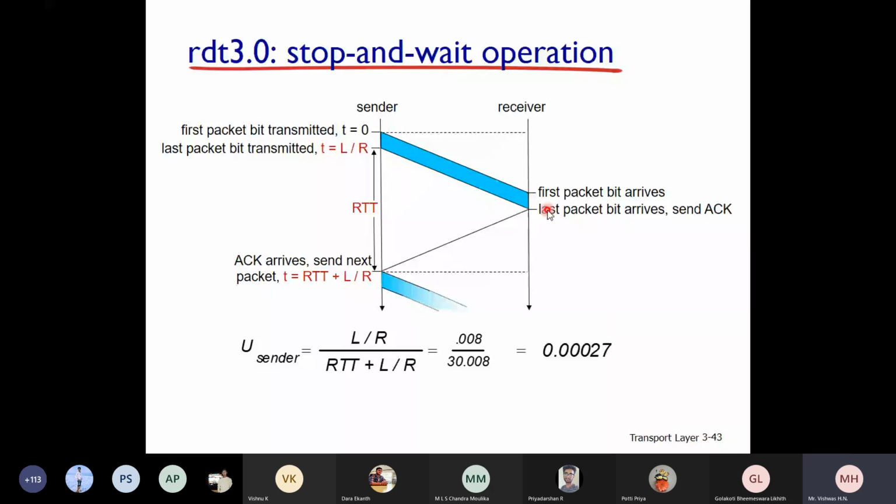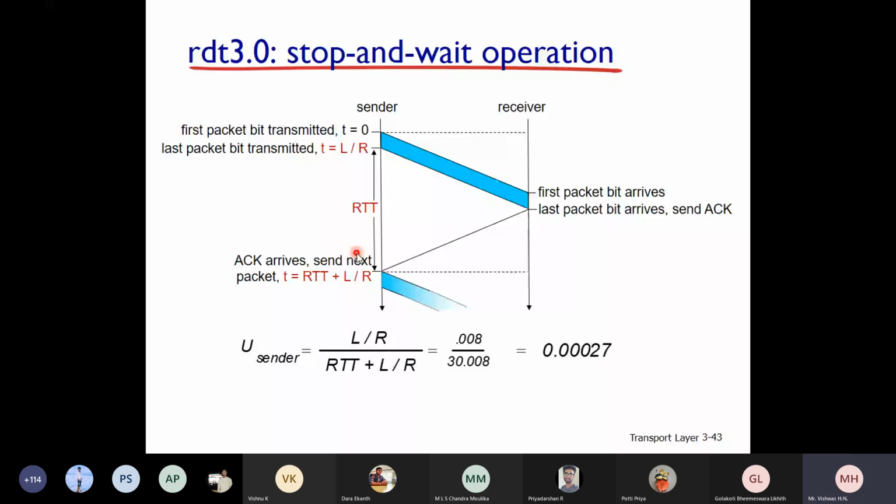The first packet bit arrives, the last packet bit arrives here, and only after receiving the last packet bit do you send the acknowledgement. The acknowledgement is a very small packet, so it is not drawn in this way. This is one RTT, round trip time. The ACK arrives and the next packet is sent, that is T equals RTT plus L by R. This much time plus L by R is the total wait time.